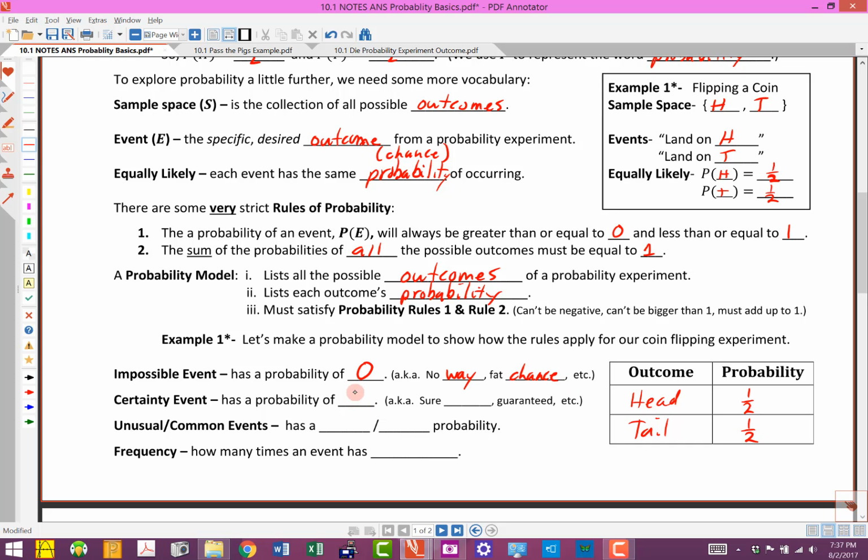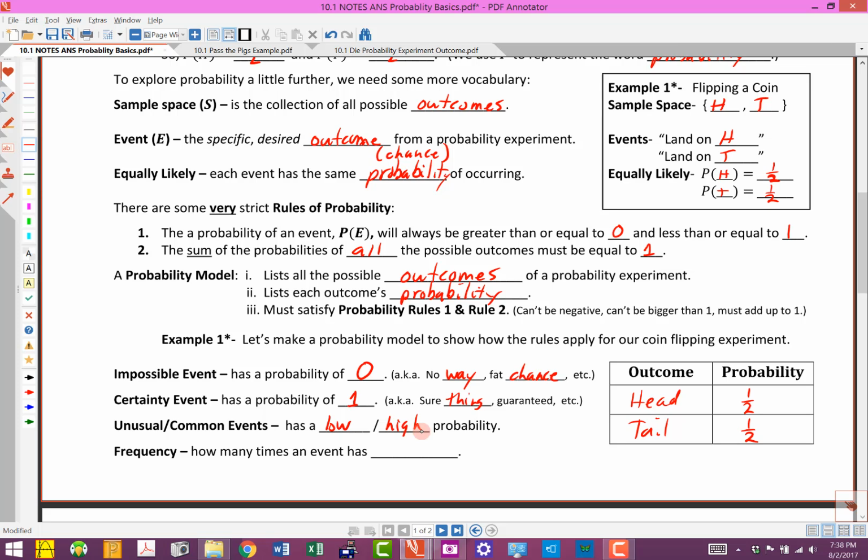Well, that has a probability of 1, or in other words, 100%. So it's a sure thing. It's absolutely guaranteed, something like that. Now, if we have something that's unusual or uncommon, if it doesn't happen very much, it would have a low probability, so something closer towards 0. If it's a very common thing, then it would have a very high probability. So it's going to be something probably more than 1/2, something closer to 1, okay?